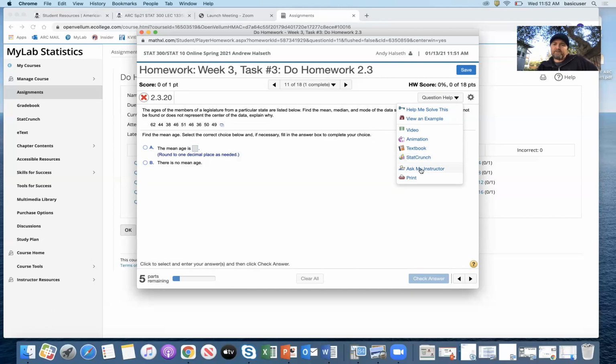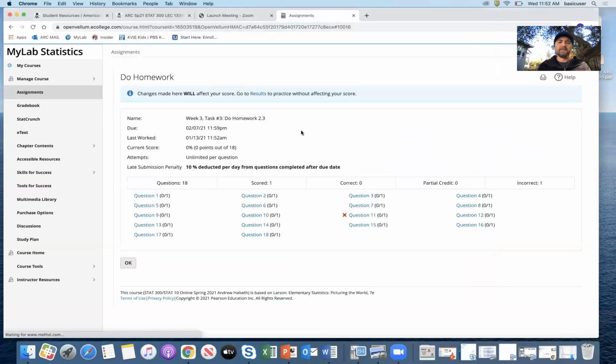Or ask my instructor. If you want to ask me a question about this problem, click that, type it in, say, I don't really get this. This is what I got. This is what the computer's telling me, what's going on, and I'll respond immediately. That's helpful for me because it gives me the problem you're working on. Everybody gets different numbers, so if I know your numbers, it'll help me to answer your questions. Okay, and that's homework. You'll get used to it. It's a pretty cool program. It helps to get a lot of practice. You can try lots of different problems and start learning this material.